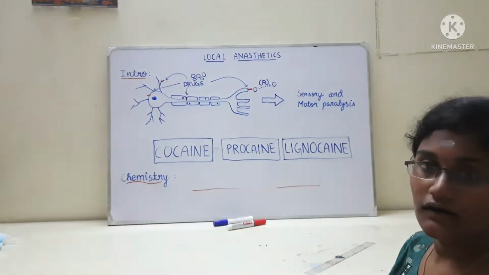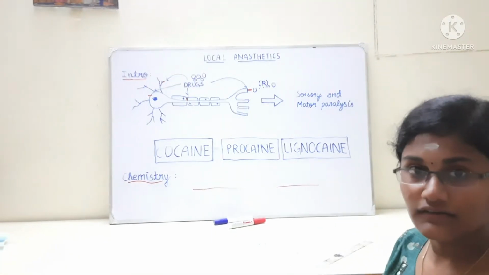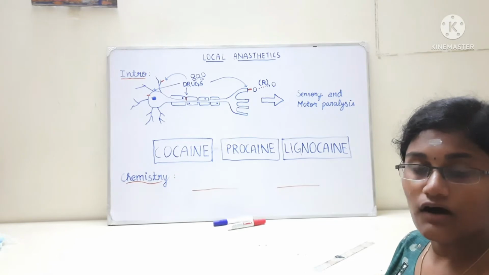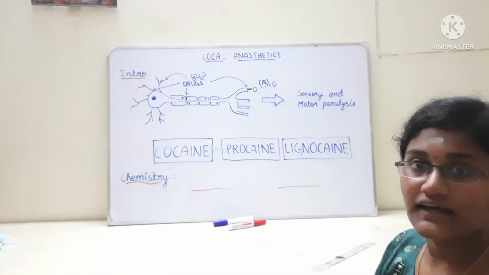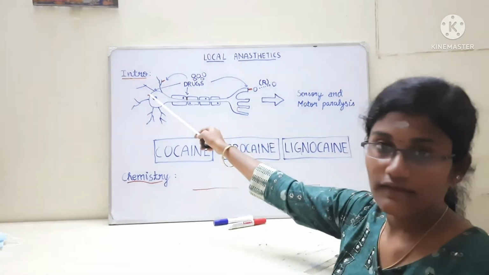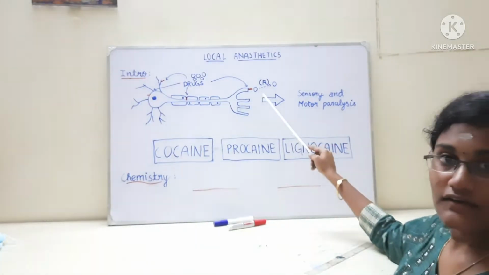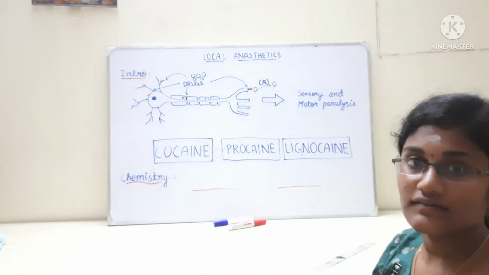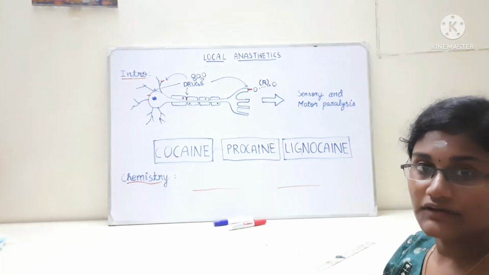I am here to talk about local anesthetics. Local anesthetics are drugs that act on the nervous tissue and cause impaired nerve impulse transmission. These are the drugs that act on all the excitable membranes of the nervous tissue, like the dendrites, the axons, the cell body, and the axon terminals. So they act on all the excitable surfaces of the neuron, and they cause impaired nerve transmission when they are applied in appropriate concentrations.